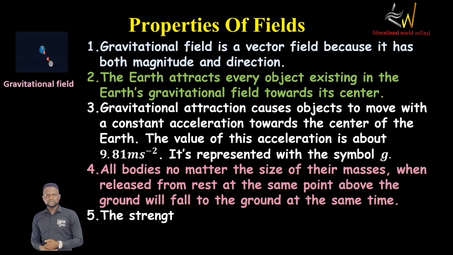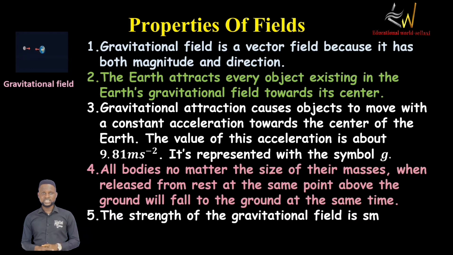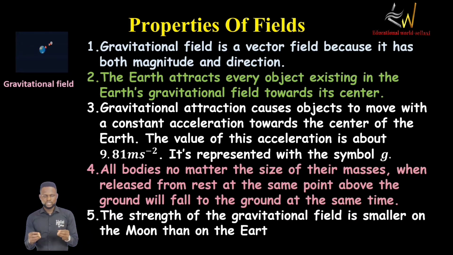Okay, lastly, the last property of gravitational field is that the strength of gravitational field is a function of the mass of the object. So when we compare the Earth and the moon, the gravitational field of the Earth is more than that of the moon. So if we go to the moon, the force of attraction between the moon and our bodies will be smaller. That means that we can move faster on the moon. We can even jump higher on the moon because there is not much force to pull us down as on the Earth's surface. Properties of magnetic fields.